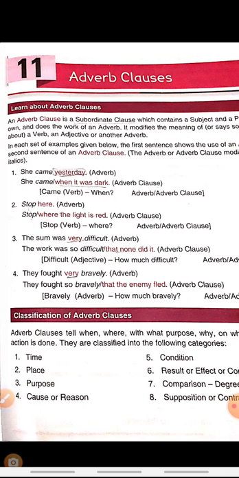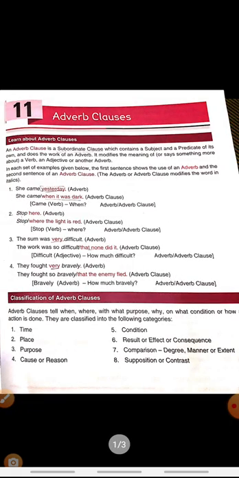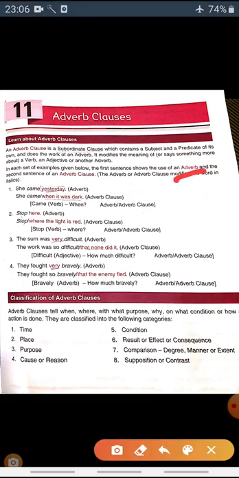So I hope adverb clause is clear to you, that it is a dependent clause and it has a subject and predicate of its own, and it performs the function of an adverb. Let's see the examples given here.